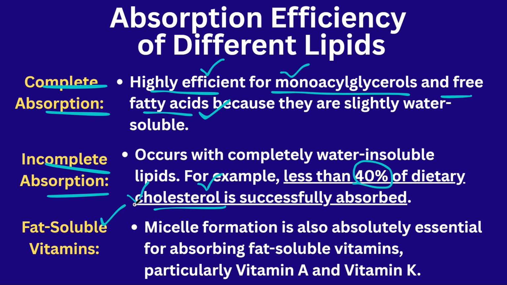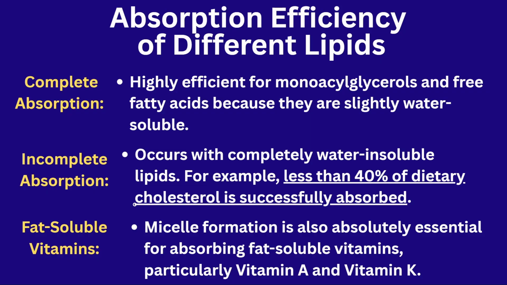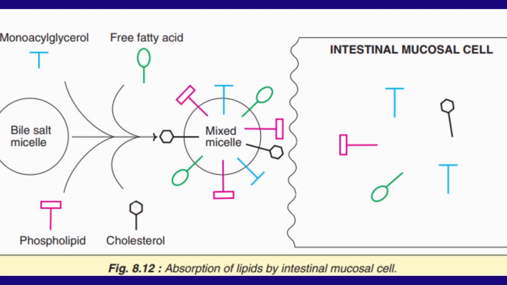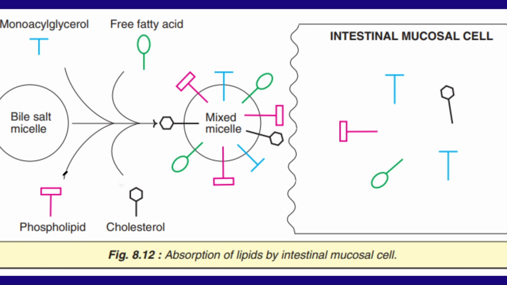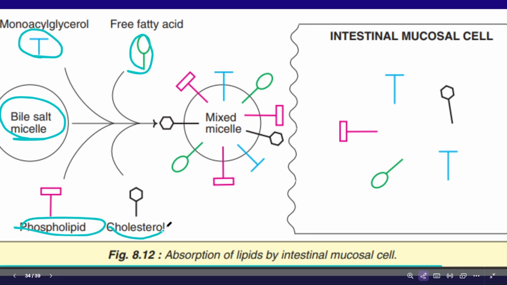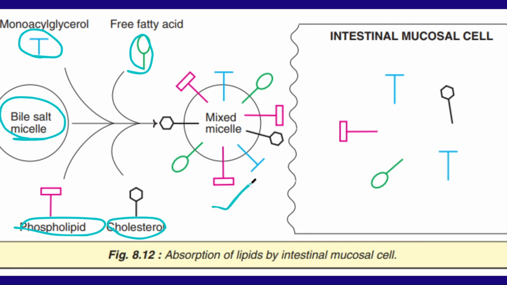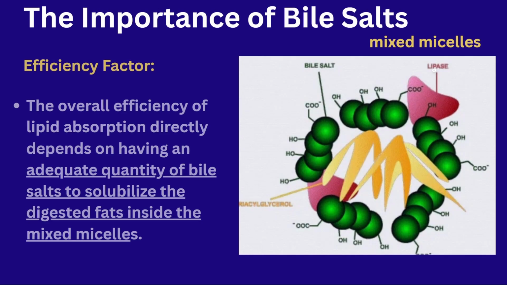But also the vitamins are absorbed into the body. Vitamins A and K are easily absorbed. This is the picture where you can understand the absorption. Here I said the bile salt will combine with the monoacyl glycerol, free fatty acid, phospholipid and cholesterol. These all combine into the micelles. This mixed lipid is formed. After the formation of mixed lipids, they will enter into the intestinal mucosa. Okay, I hope you understand this.